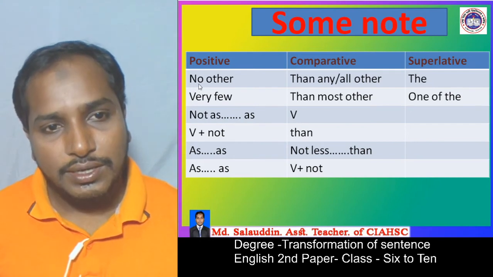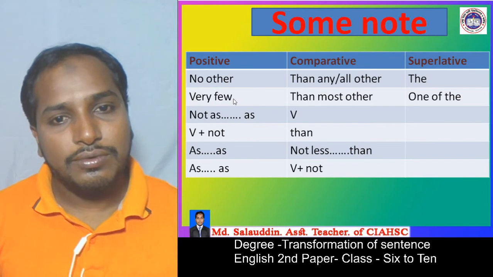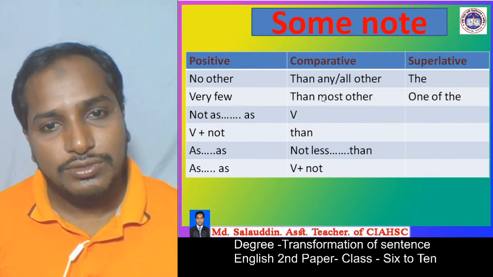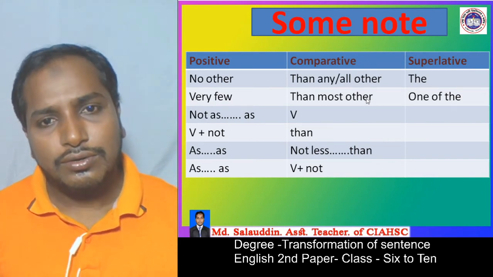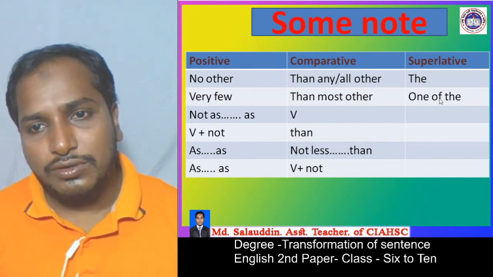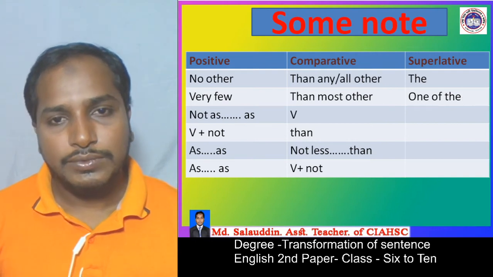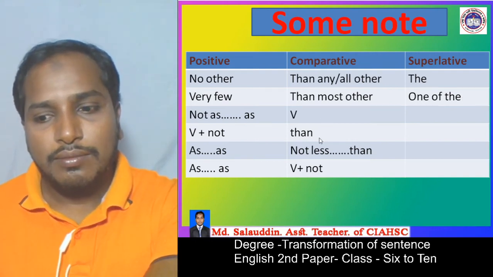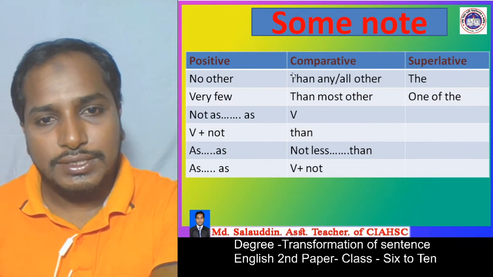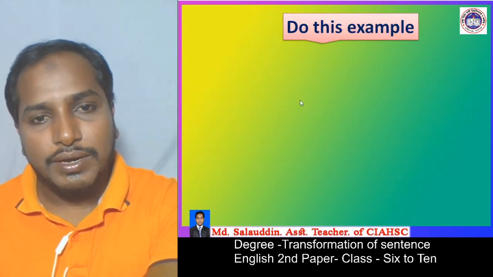And if we see very few in the positive degree, we use then most other to change to comparative, and for superlative we use one of the. There are many other rules, but I just present 2 things. This is a vital rule.